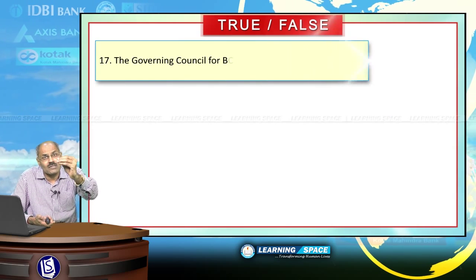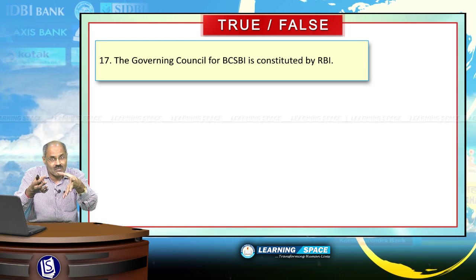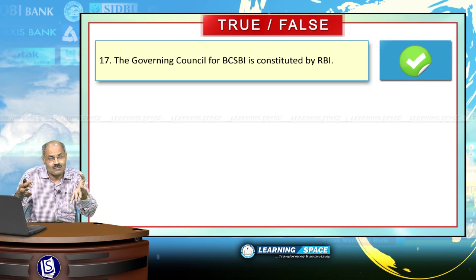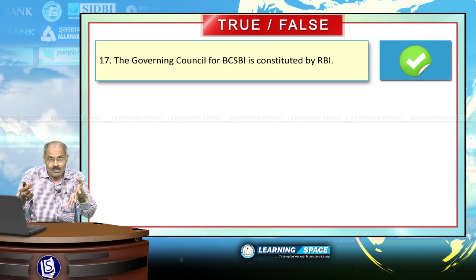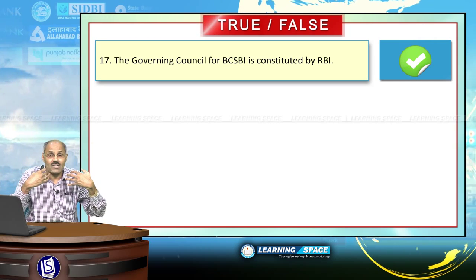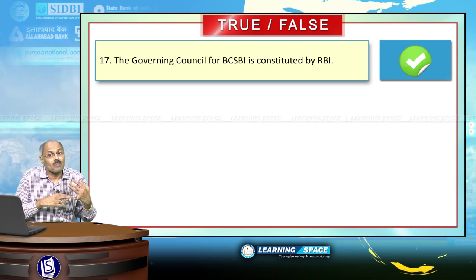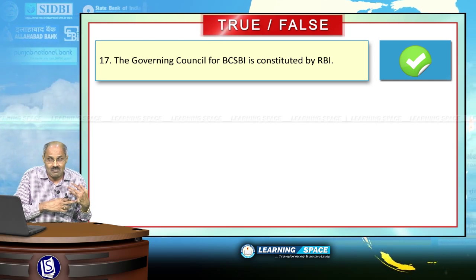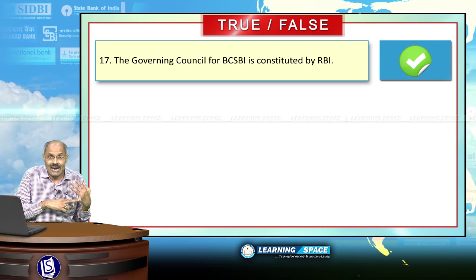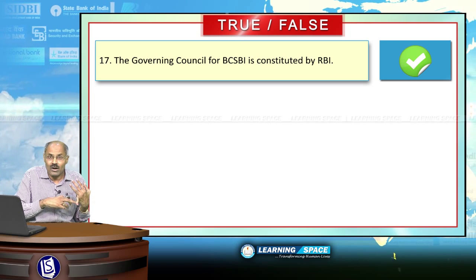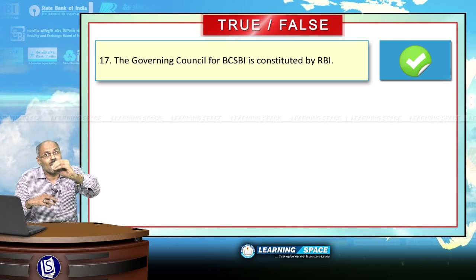The governing council for BCSBI is constituted by Reserve Bank of India. Absolutely right sentence. This Banking Codes and Standards Board of India is a self-regulatory body for the banking industry, and it was established based on Tarapur Committee recommendations. It was established as a society under Societies Act 1860, and the third point is its governing council will be nominated or constituted by Reserve Bank of India.